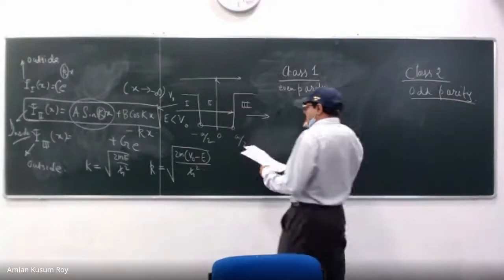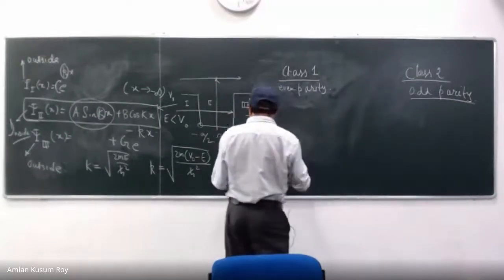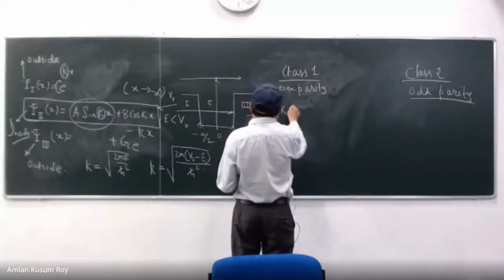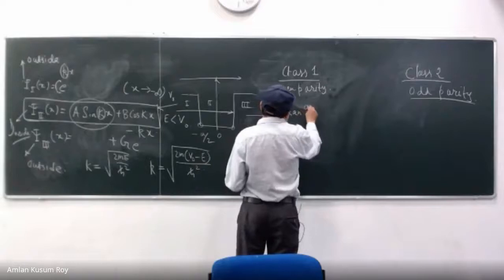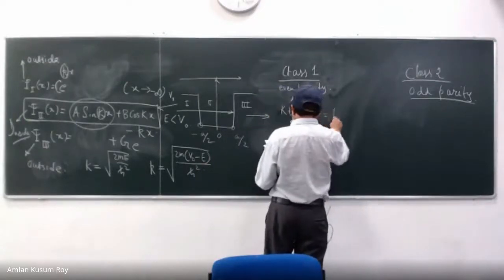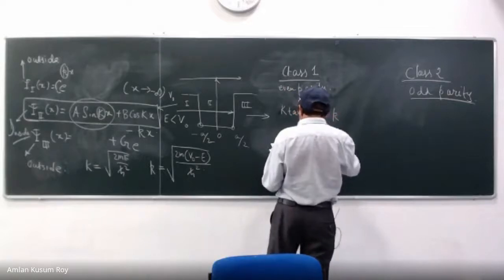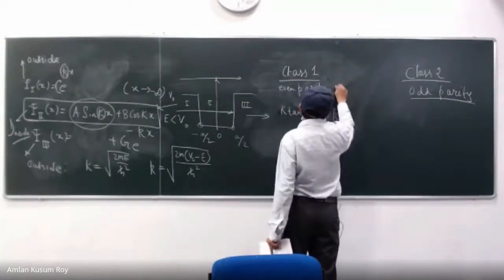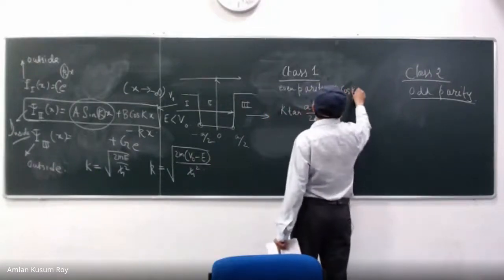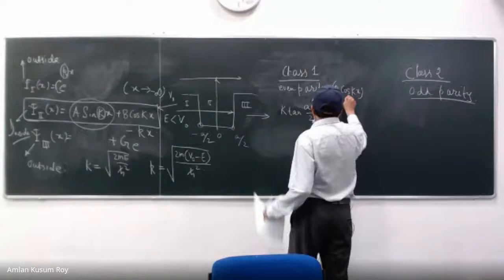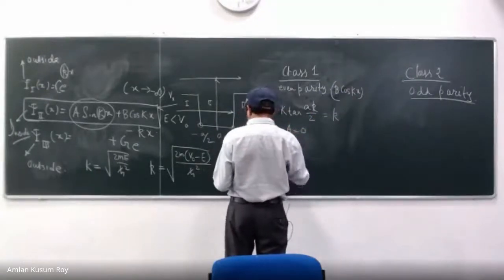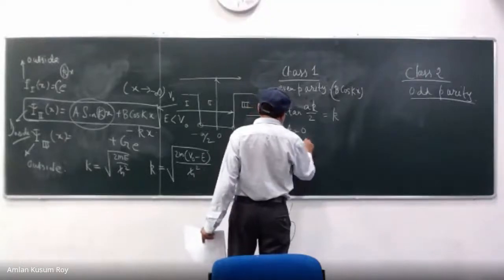Okay, so let us write the conditions. You can work it out. So I'll write k tan(ka/2) equals kappa. This will be associated with the cos function, b cos kx, and this must also be associated with a equals 0 and g minus c equals 0.